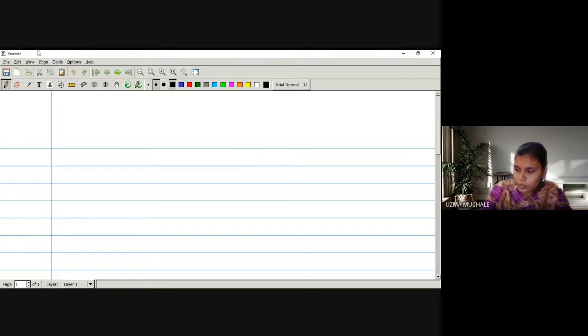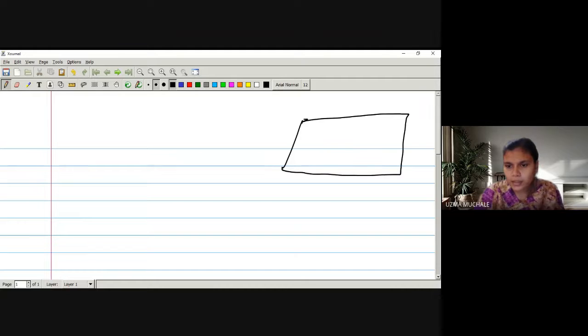Two point masses M1 and M2 are connected by a string passing through a hole in a smooth table, right? Assume that we have a table. What is given to us? The two point masses, say this is M1, are connected through a string, and the string is passed through a table, right?